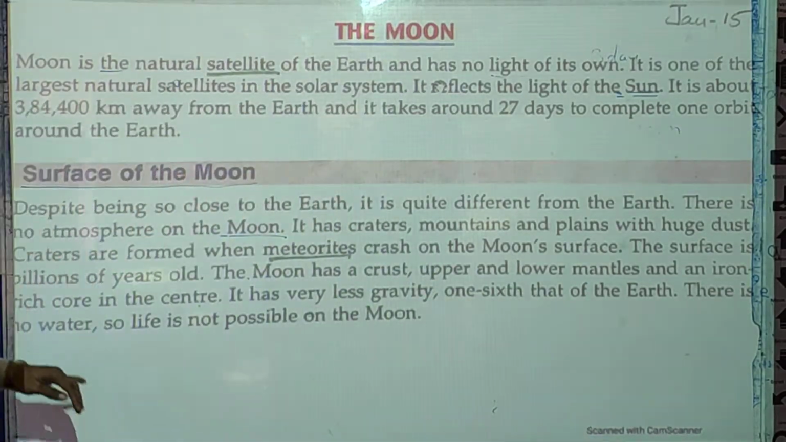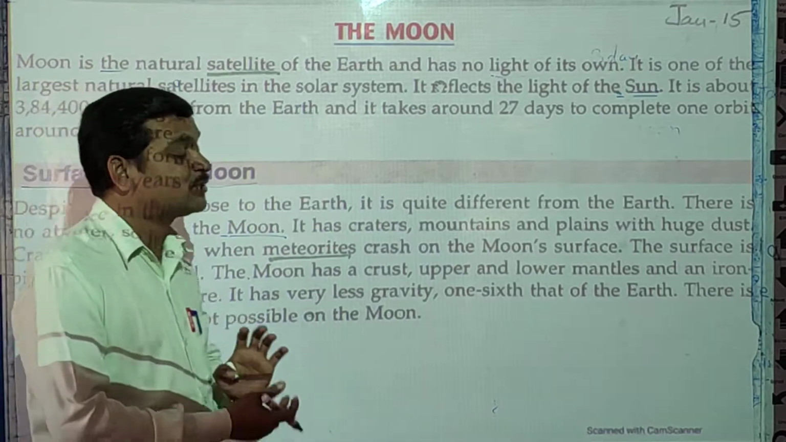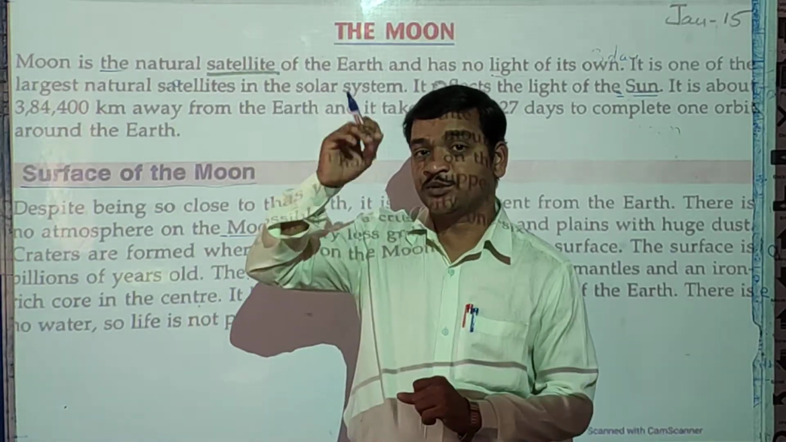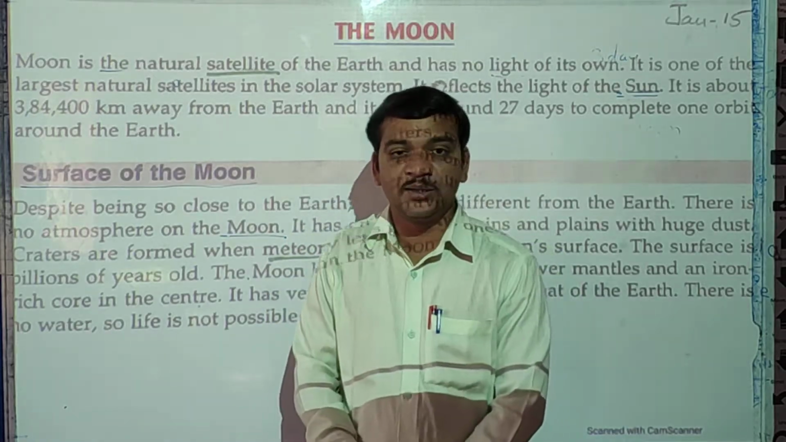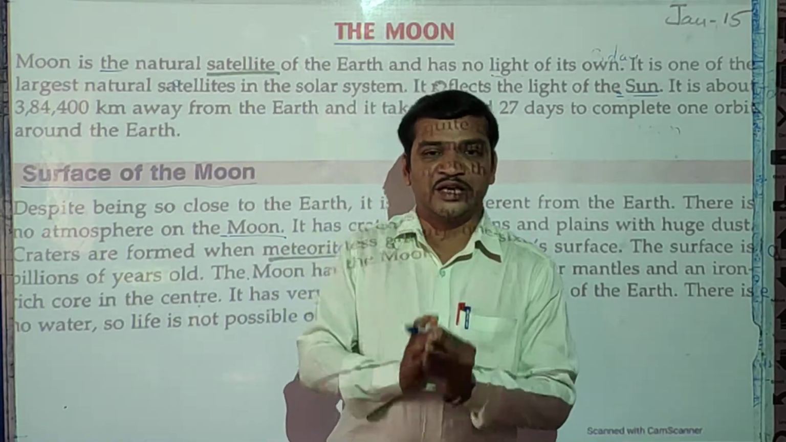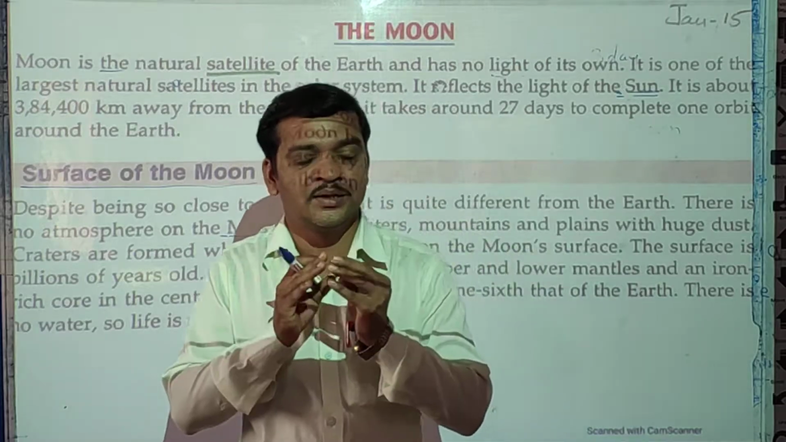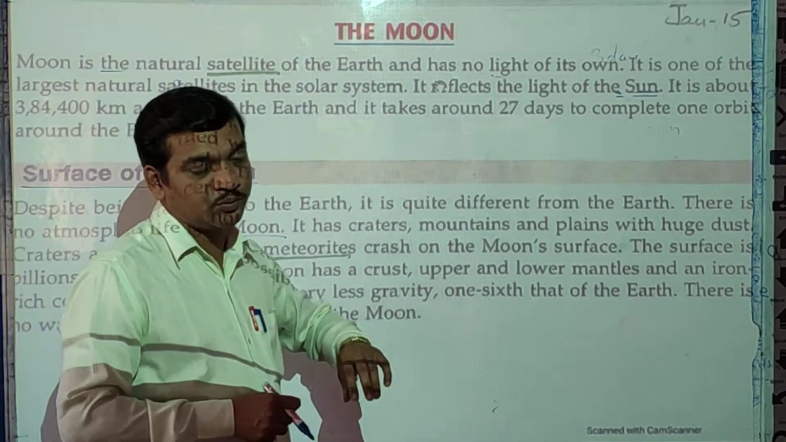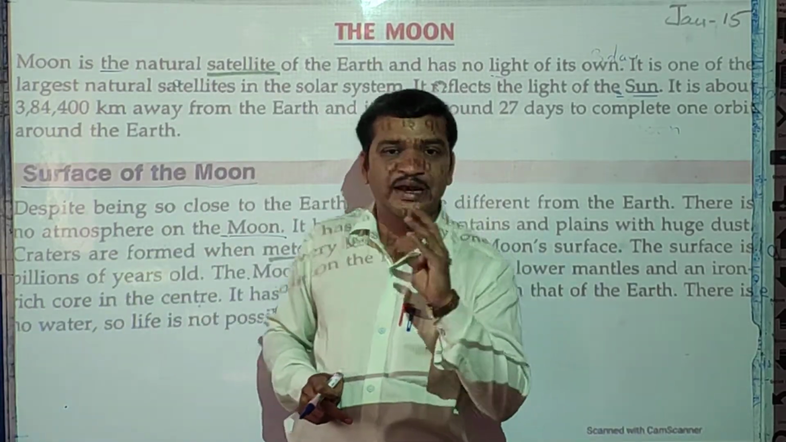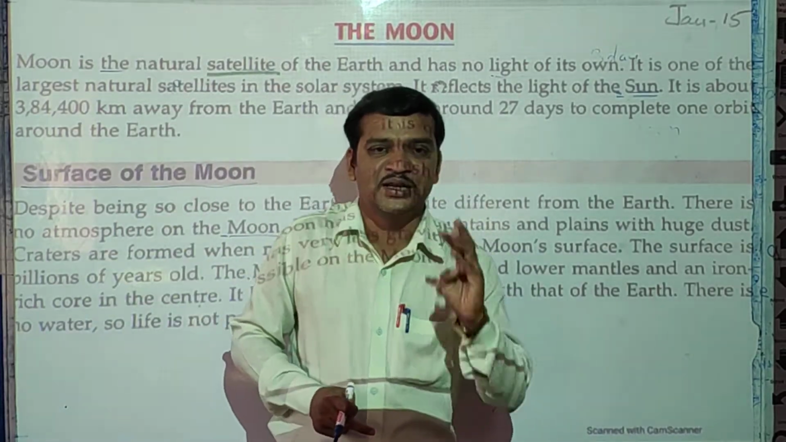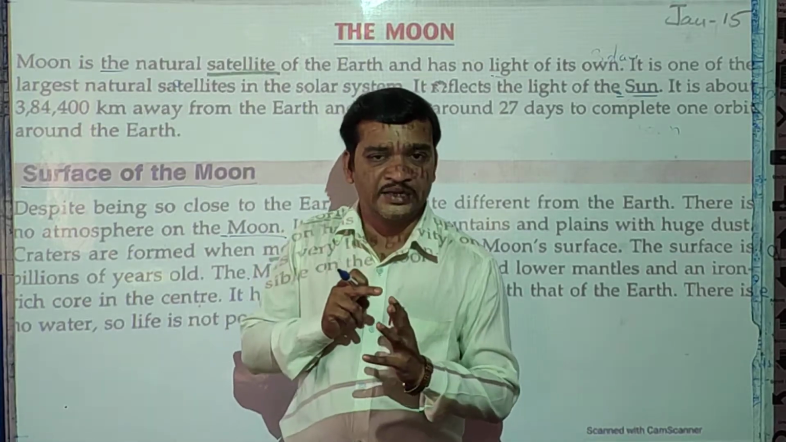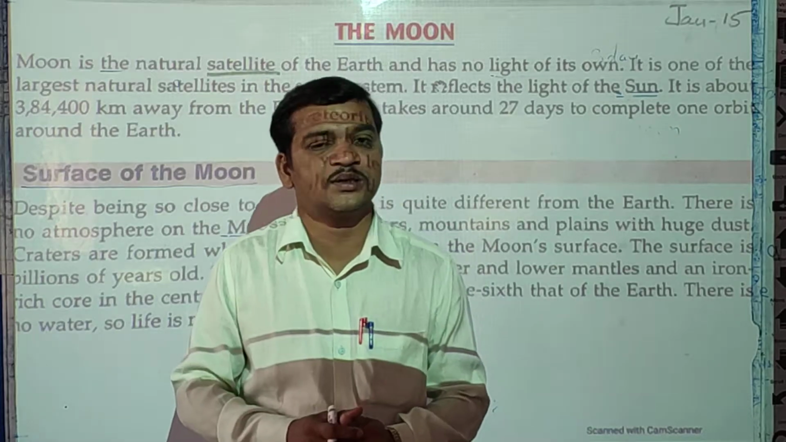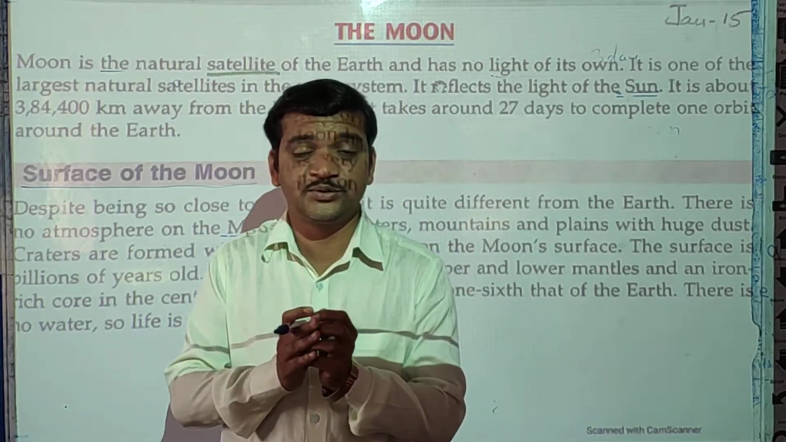There is no water, so life is not possible on the moon. There is no atmosphere and no water on the moon. That is why we cannot survive, or life is not possible on the moon, because all living things require air and water. These two components are very essential for life.